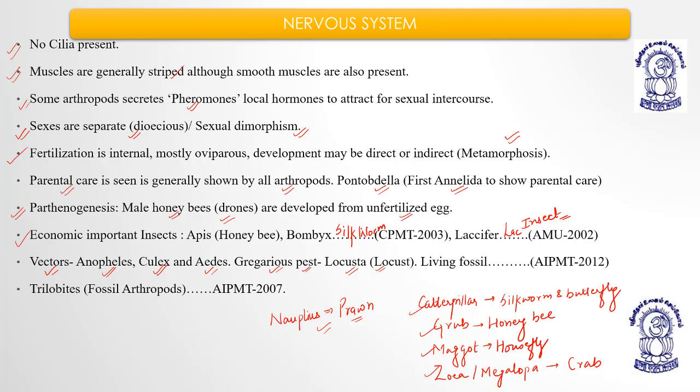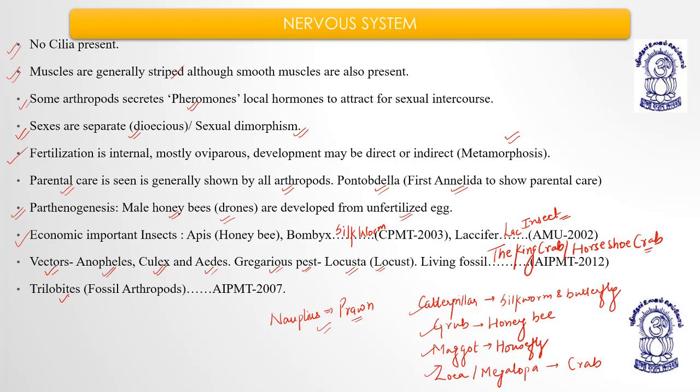Now, the living fossil, the king crab, or the horseshoe crab. For around 160 million years it has not changed a bit, and that is why it is known as the living fossil.